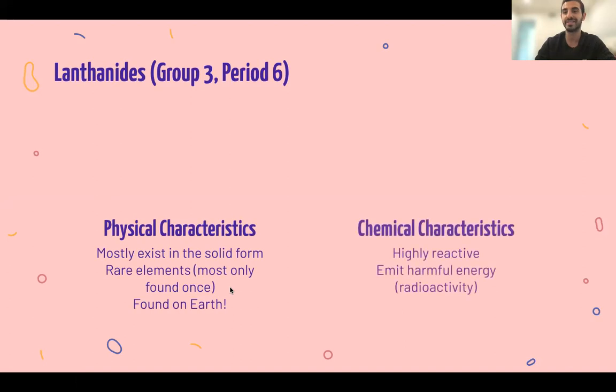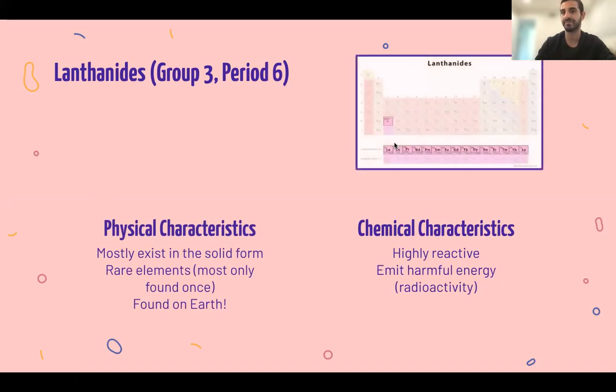which is just crazy in that they're on the periodic table and they're given so much importance and everybody learns about them. They're highly reactive and they emit harmful energy. They've actually killed a few people who tried to research them, which is really sad if you think about it. And of course, they're in group 3, don't forget, and they're in period 6. This entire square is representative of this entire row down here.